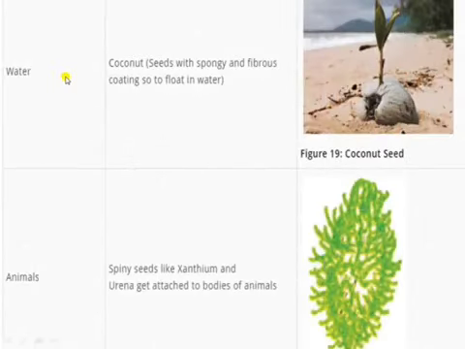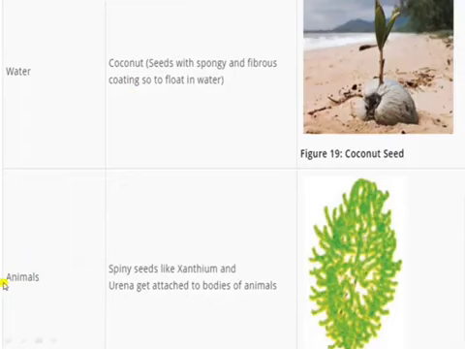Next, the second plant is coconut. Here the dispersal mechanism is by water. The seed and the fruit have a spongy or fibrous layer to trap the air, so they become light and can float in water easily. These are the important features, for example, in coconut.